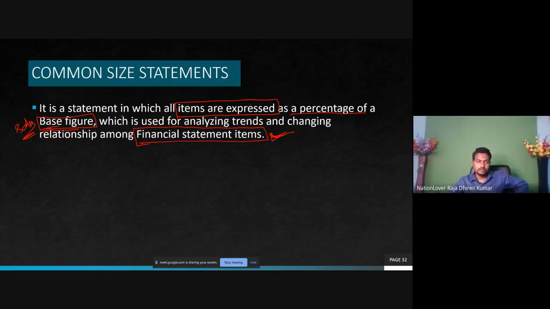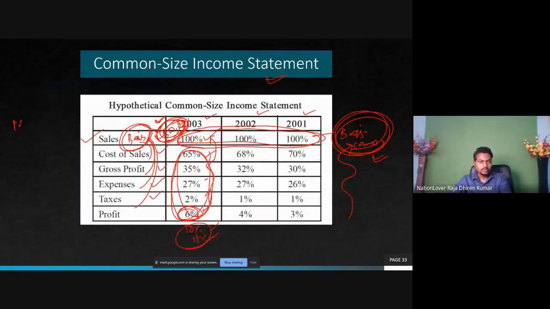So one item is taken as base, and all other financial statement items are compared to that item. This is what is called common size statement. What is the benefit of this? Because this gives us more idea for analysis. It creates more sense. Understand the point? That's why we prepare the common size income statement.